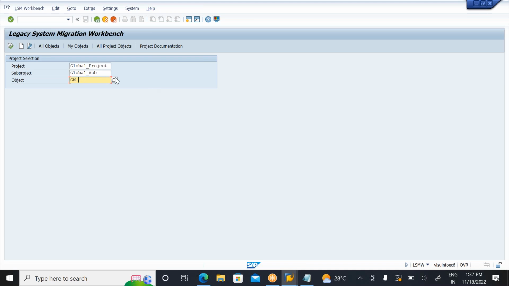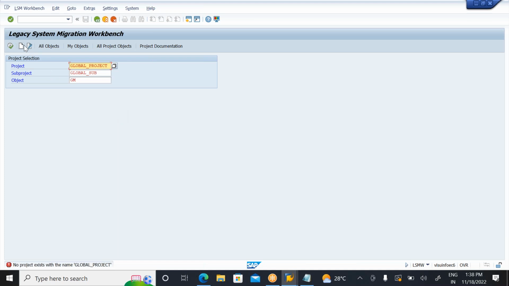When you prepare this for the first time, you give the project name, the subproject name, and the object name. But when you are giving them, keep in mind the length limits. For example, if the subproject field allows only 10 characters, it should not be more than 10 letters. So this is what we need to understand here. First you click on execute. When you click on execute, the system immediately gives an error message: no project with the name global underscore. Yes, because we are creating it for the first time, the system will definitely give the error message.